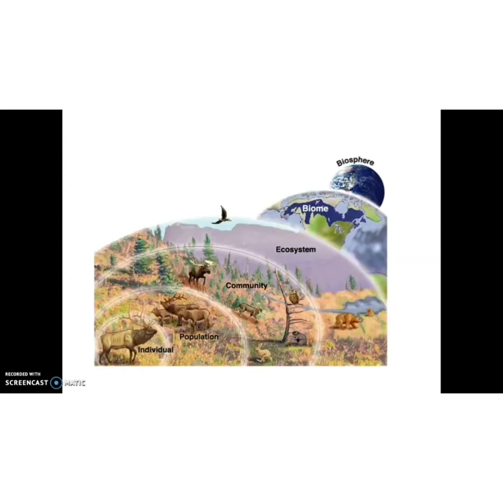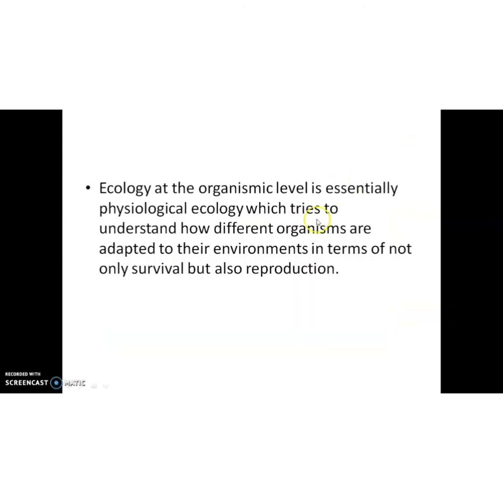While explaining the introductory part, we explained the levels of organization of ecology: individuals, then a number of individuals form a population, then we can see community, then ecosystem, then biome, and these constitute the biosphere. Clear? And ecology at the organismic level, the first level, is essentially physiological ecology, which tries to understand how different organisms are adapted to their environment in terms of not only survival but also reproduction.